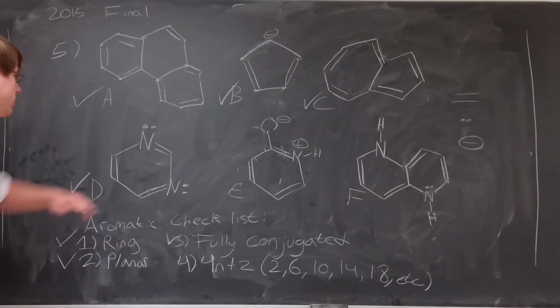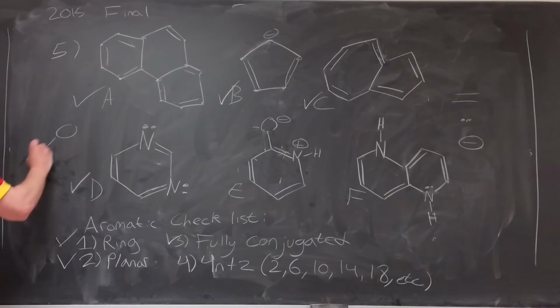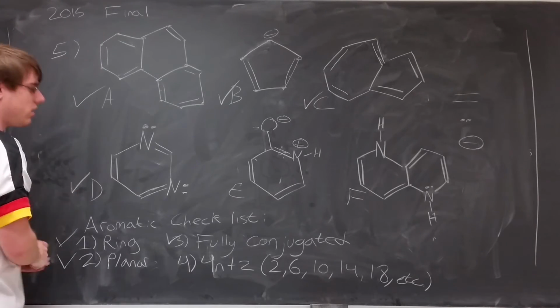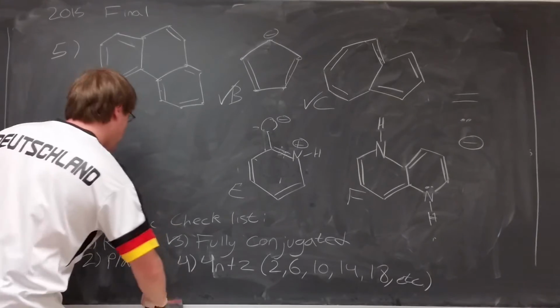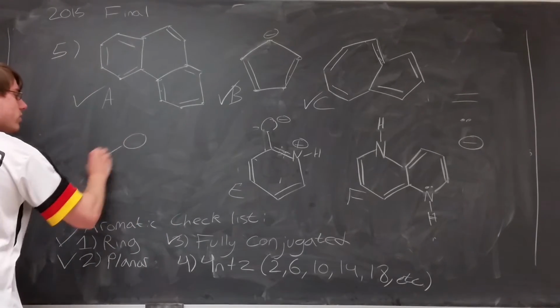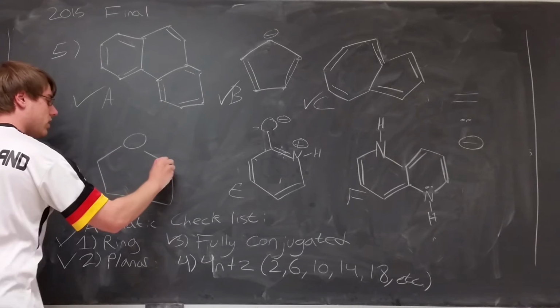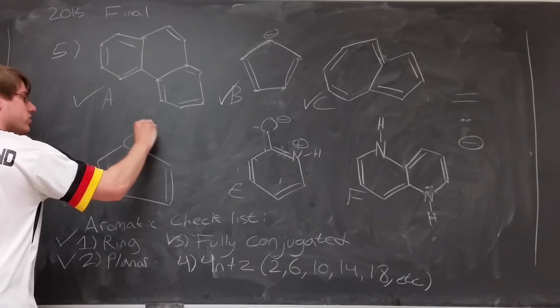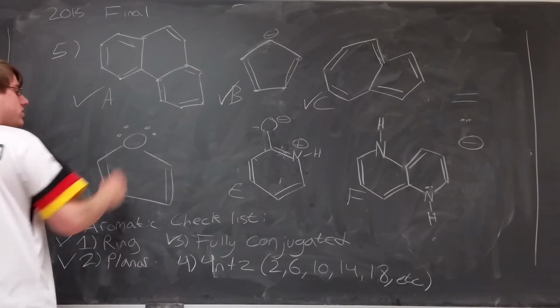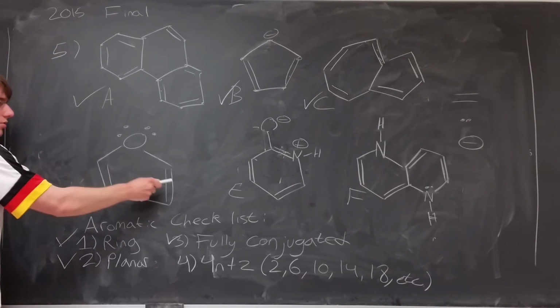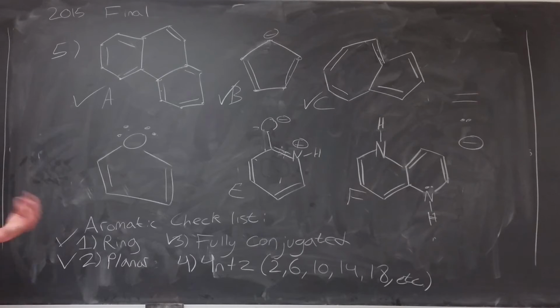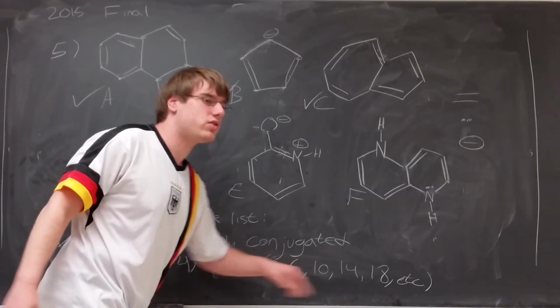Just as a side note, to give you another example though, what if there was an oxygen in a ring like this? Let's add some room. You've seen that D is not the answer, so I'm going to erase that. What if I had a 5-membered ring where there's an oxygen here, and then 2 double bonds like this, and now oxygen has 2 lone pairs, and the question is, is this structure aromatic? Because now it's a matter of 2, 4, 6, 8. Is this aromatic or is it not? Because we see that 8 isn't on our list.